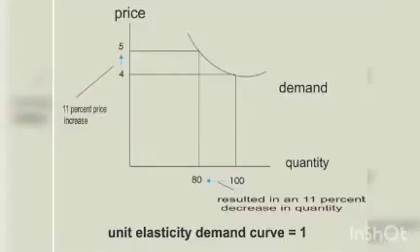Result in a 12% decrease in quantity, from 100 to 88, and a 12% price increase, from 4 to 5. In this example, the unit elasticity demand curve equals 1.